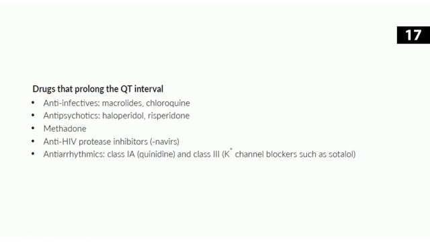A lot of the antiarrhythmics can actually cause arrhythmias, but the 1A sodium channel blockers and the potassium channel blockers are the big ones you've got to remember that can lead to torsades. So how do we treat torsades? Well, you treat torsades with magnesium.